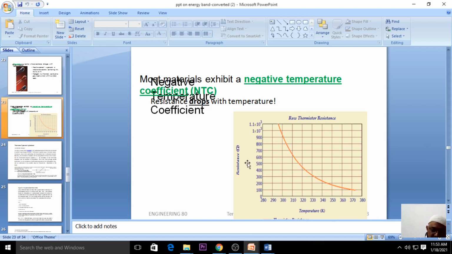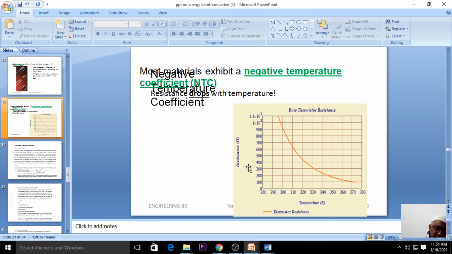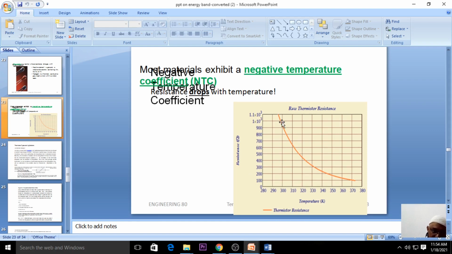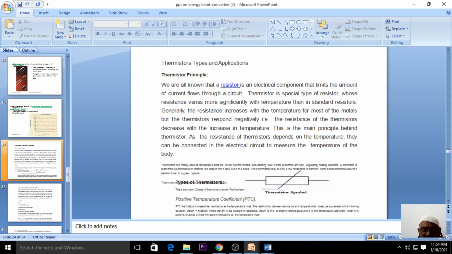Why are we taking the x-axis and y-axis like this? Because we just studied that the thermistor is a thermally sensitive resistor, so we want to see how it varies with respect to temperature. From this graph you can see an exponential decay. We will study the thermistor characteristic in the practical lab also, not only in theory, where you will practically derive this type of graph.